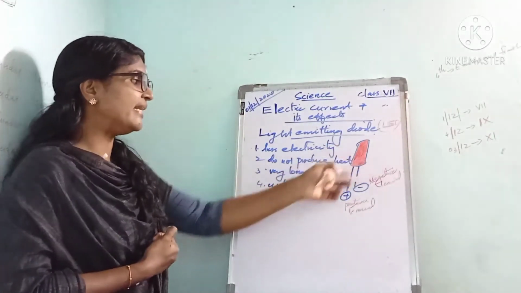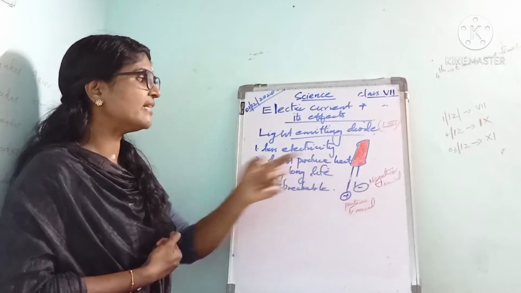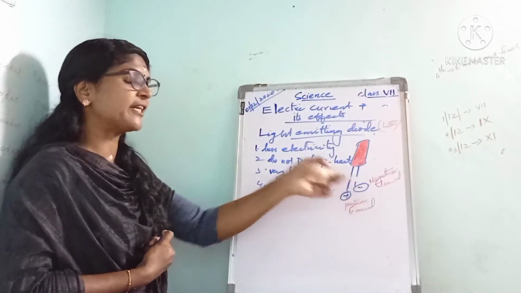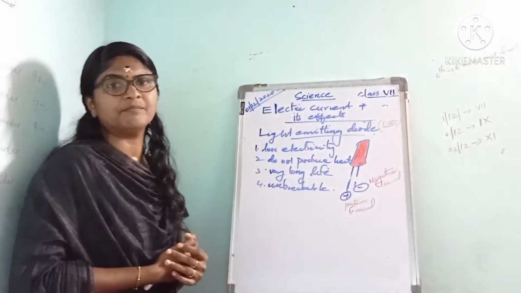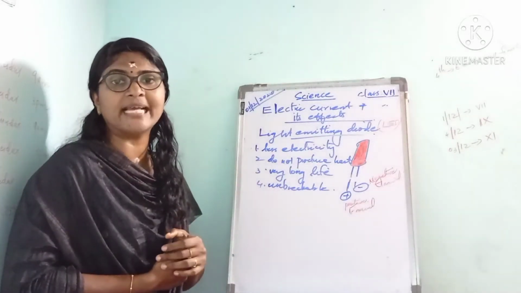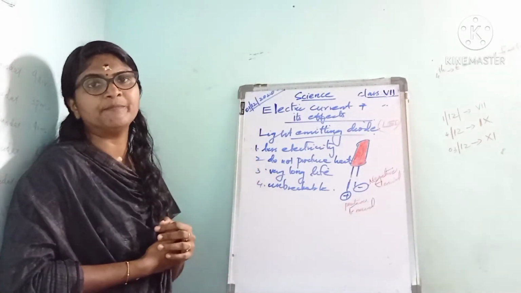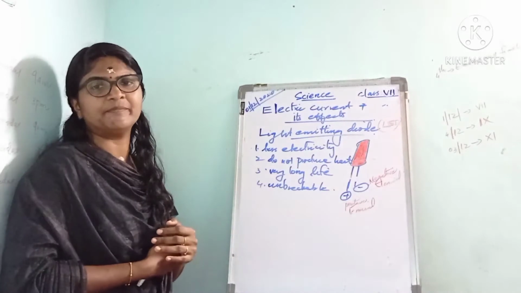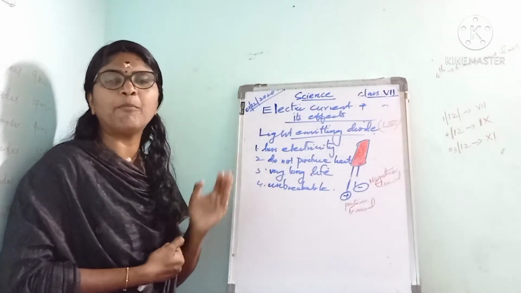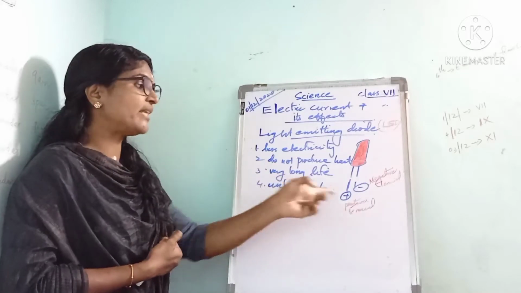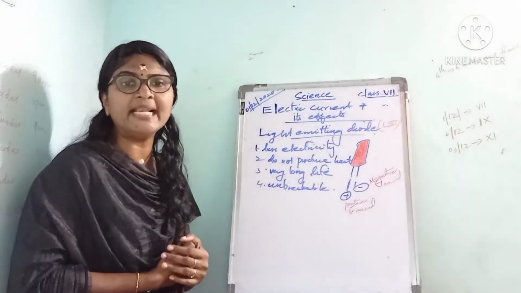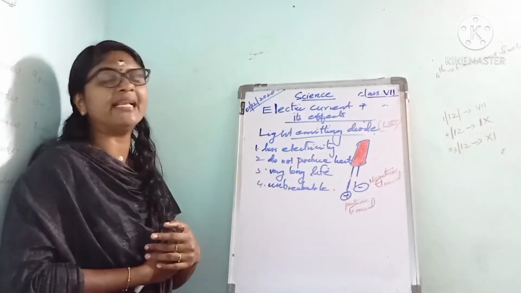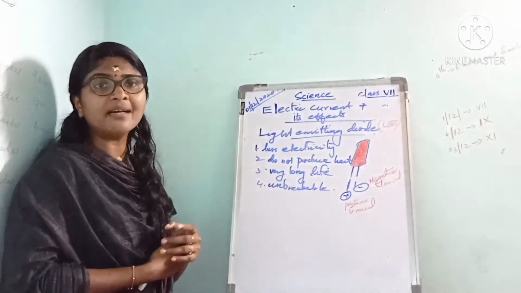Actually, this is an LED. It has two terminals, a positive terminal and a negative terminal. An LED allows the electric current to flow in only one direction. That is why the positive terminal of the LED is connected to the positive terminal of the cell, and the negative terminal of the LED is connected to the negative terminal of the cell.